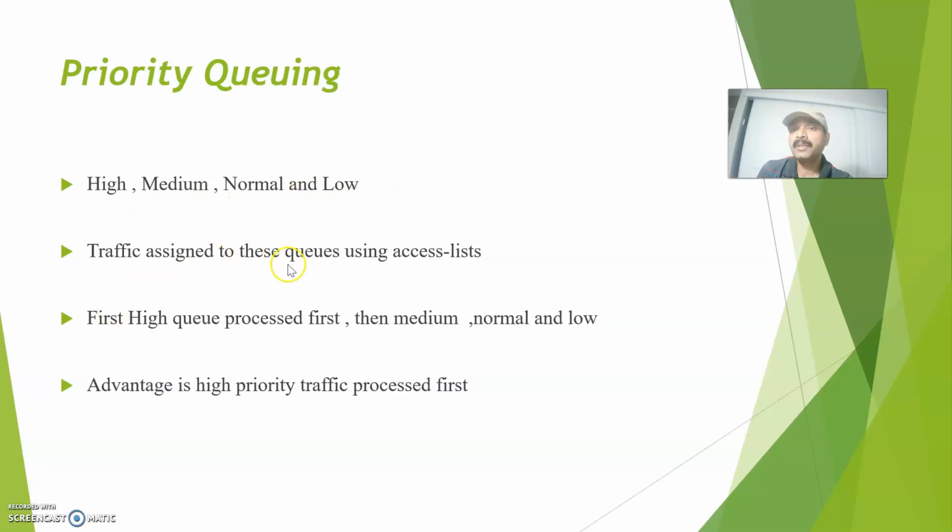So the traffic assigned to this queue using the access list. First the high queue will be processed, then the medium, then normal traffic, then the low. So this is the way priority queuing works.